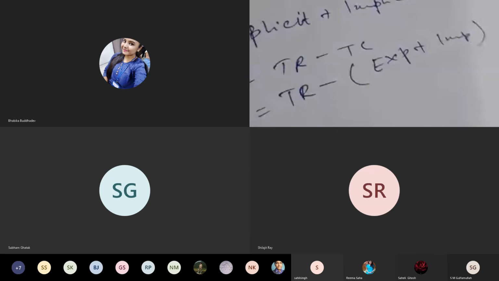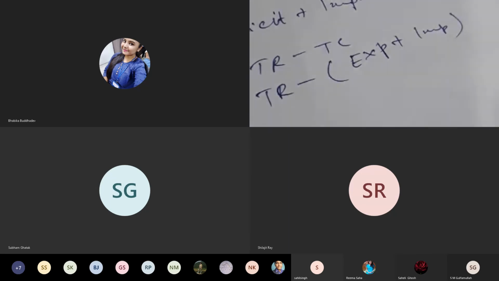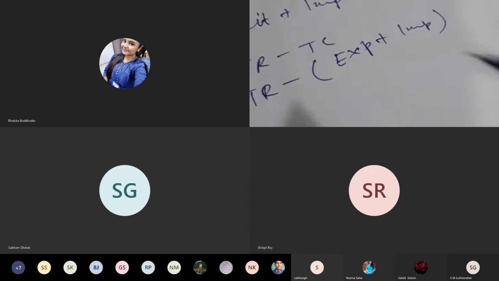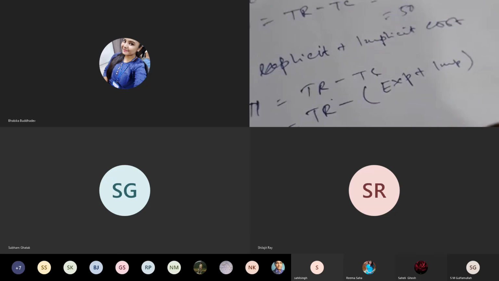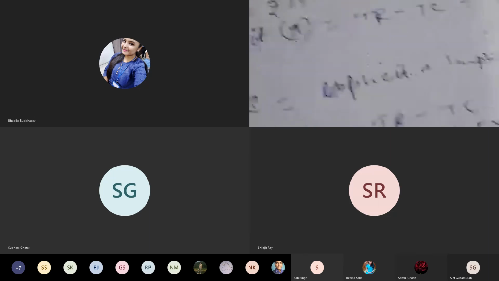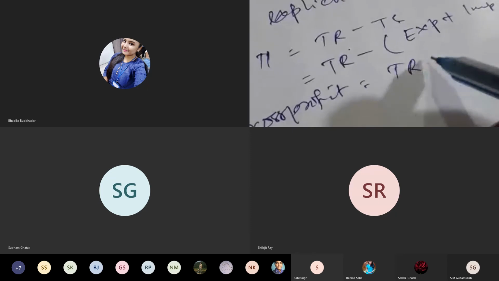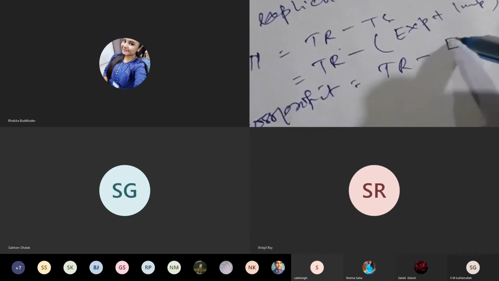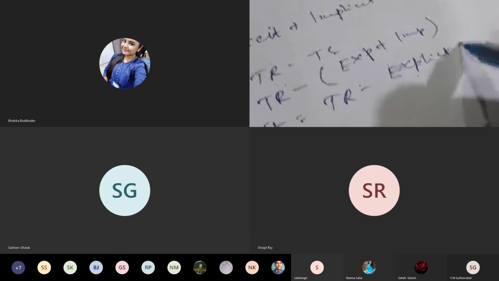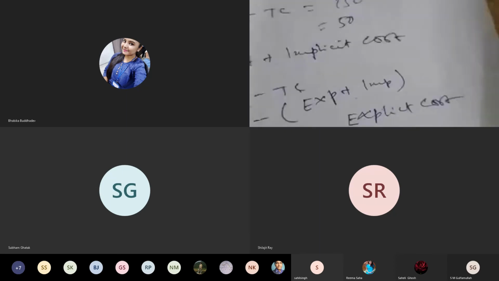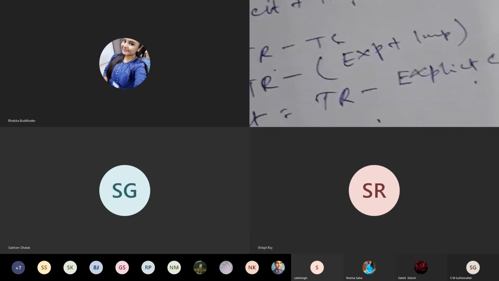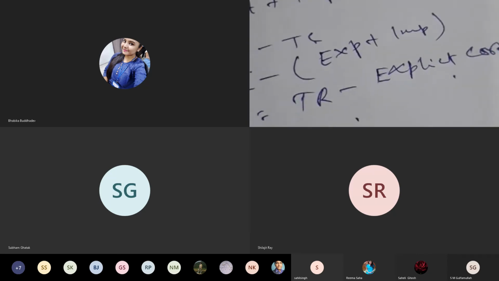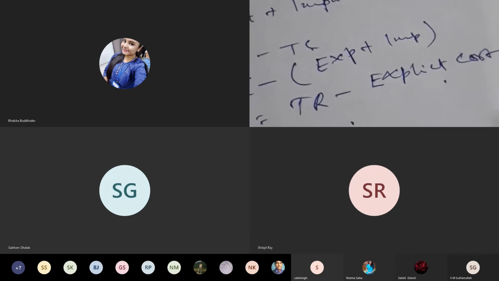Now you see, if you only exclude the explicit cost from the total revenue, then the profit that you will get is called the gross profit. Gross profit is equal to total revenue minus total explicit cost. So gross profit is equal to total revenue minus explicit cost. Why is only explicit cost considered here in gross profit?